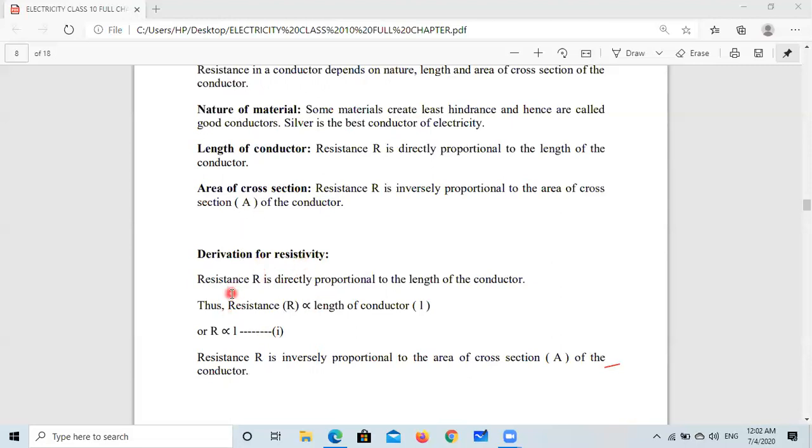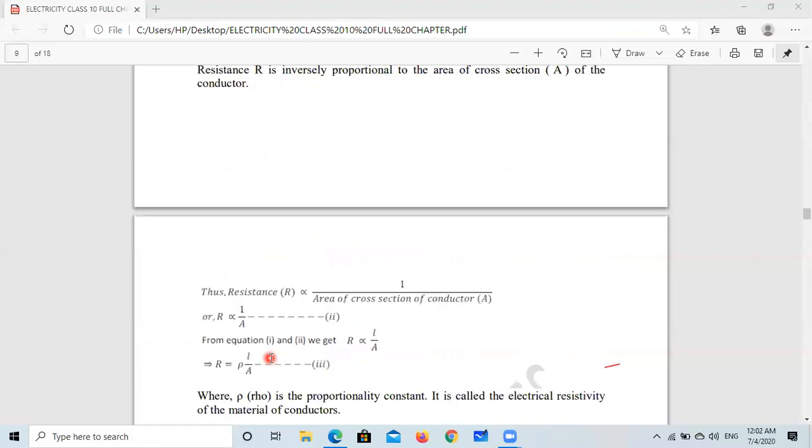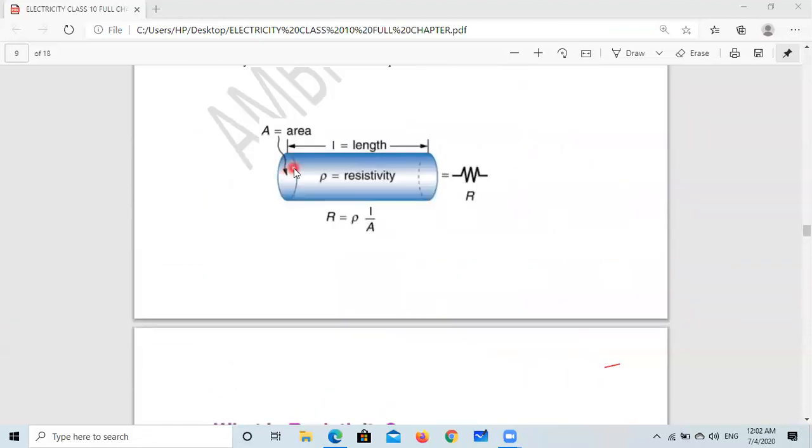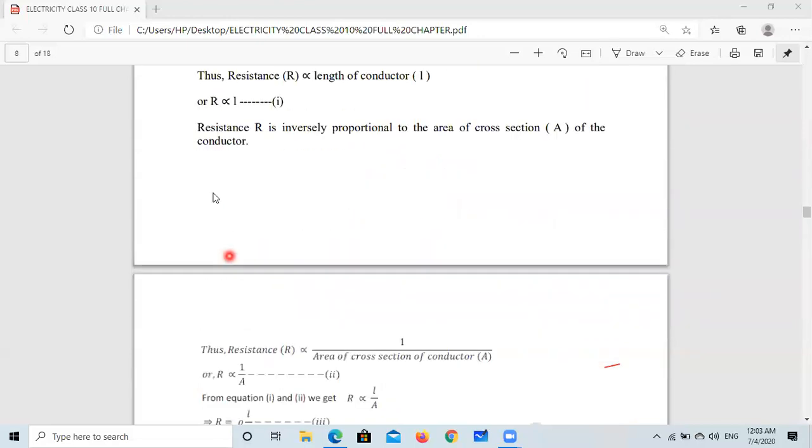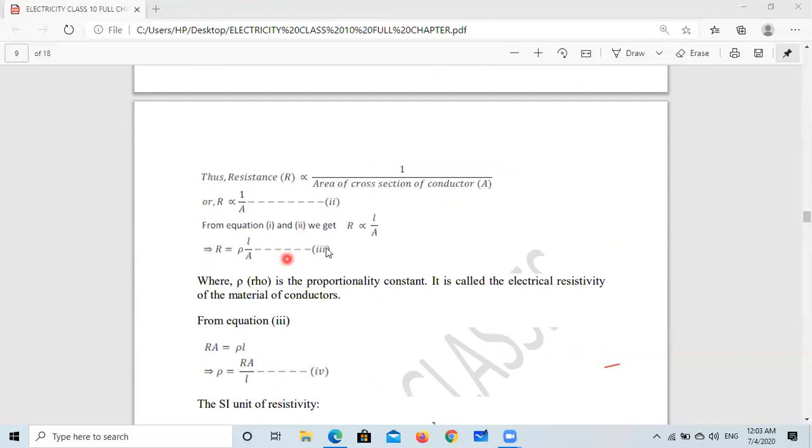Okay, now we are going to derive the formula for resistivity. As we have discussed, resistance is directly proportional to the length of the conductor. So we can say R proportional to L, and resistance is inversely proportional to the cross-section area of conductor. Here we can see this is the cross-section area. If the thickness is more, cross-section is more, resistance will be less. And if the length is more, resistance will be more. So R is inversely proportional to A, R proportional to 1 upon A, and R proportional to L. When we join together, we get R proportional to L upon A.